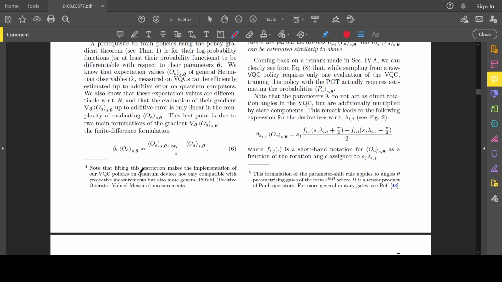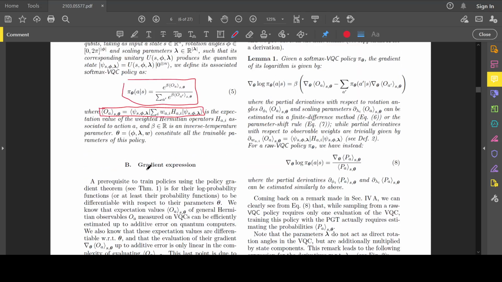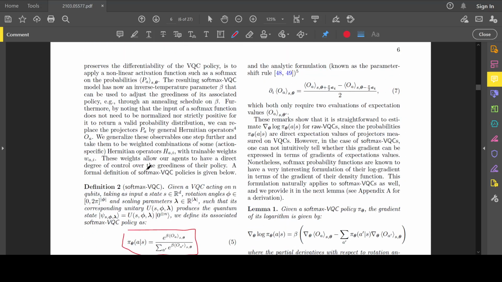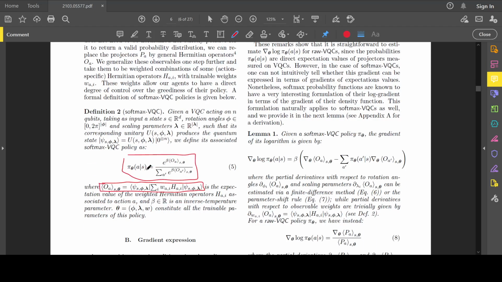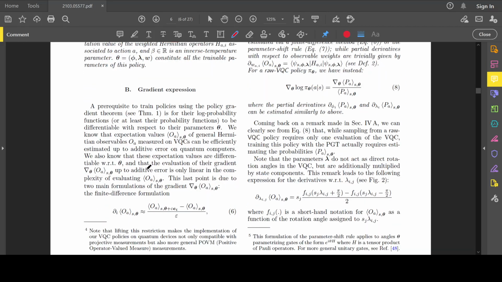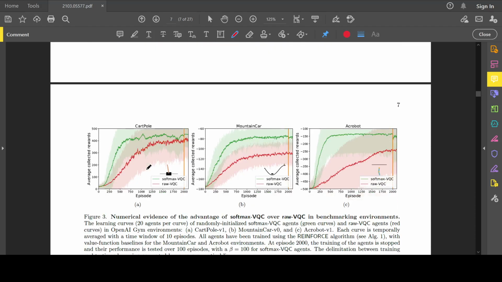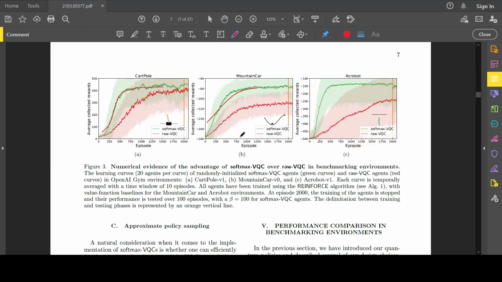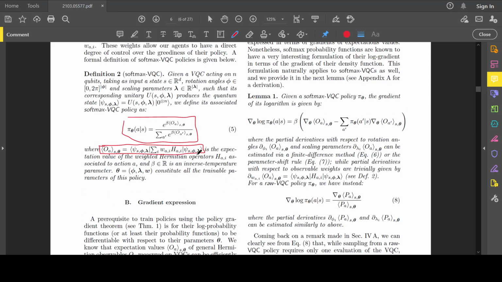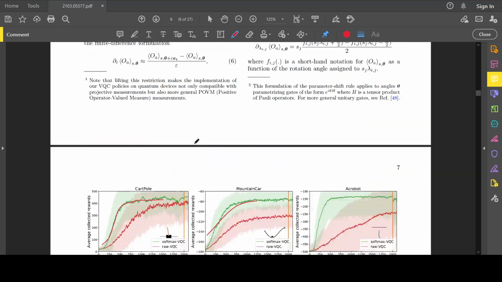The gradient, right? We all know the fancy stuff about gradients. I do adjoint here because, you know, I'm lazy and I don't want to wait for parameter shift to converge. And we can see here that this is softmax. This line does better in all of them. And I'm just doing cartpole here. You can see this is beta 100, but I don't do that. I just do beta equals 1, and that is sort of a temperature parameter in the softmax distribution.